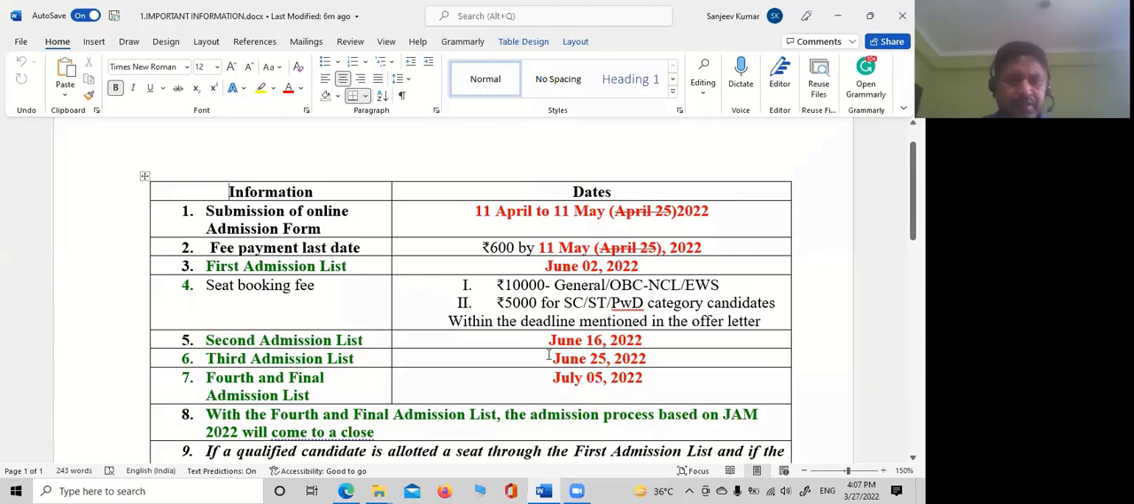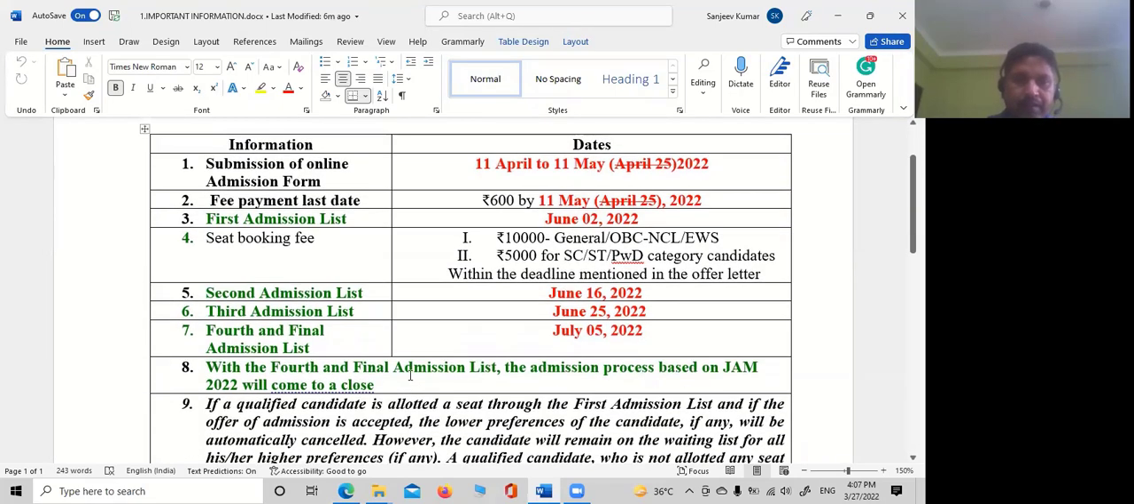Then the third admission list will arrive by June 25th. Then the fourth and final admission list, if seats remain vacant, will come by July 5th, 2022. With the fourth and final admission list, the admission process based on JAM 2022 will come to a close.